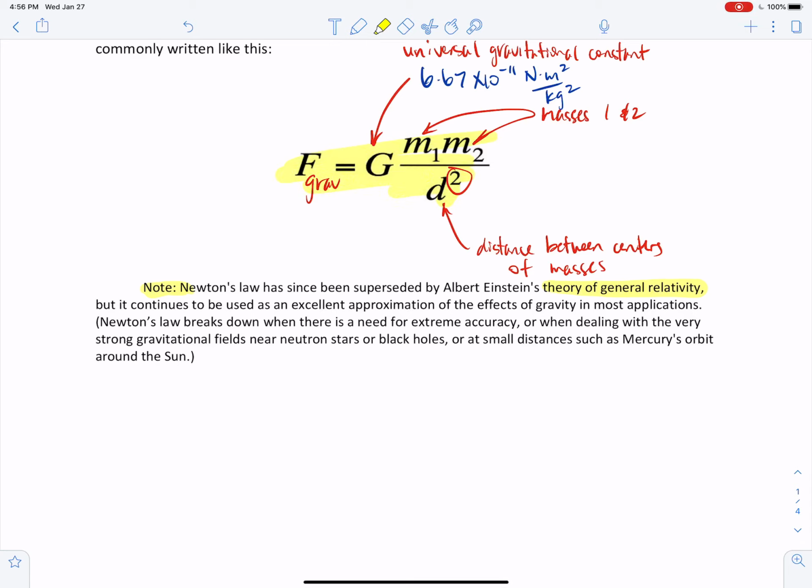But for most applications and in high school physics courses, Newton's law of universal gravitation, this one up here, works very, very well. So let's take a look at an example using this formula to actually calculate how the force of gravity would change depending on your location at different places around the Earth.